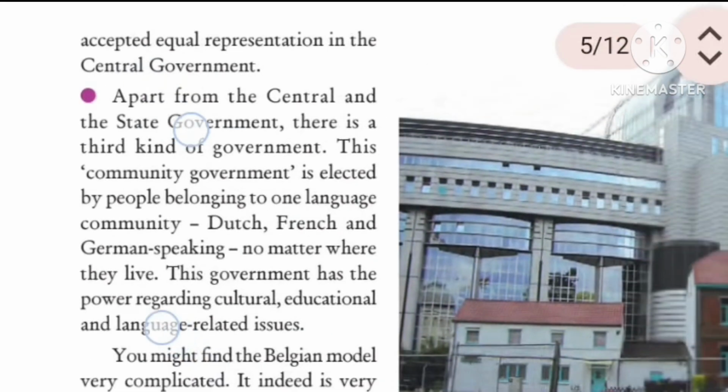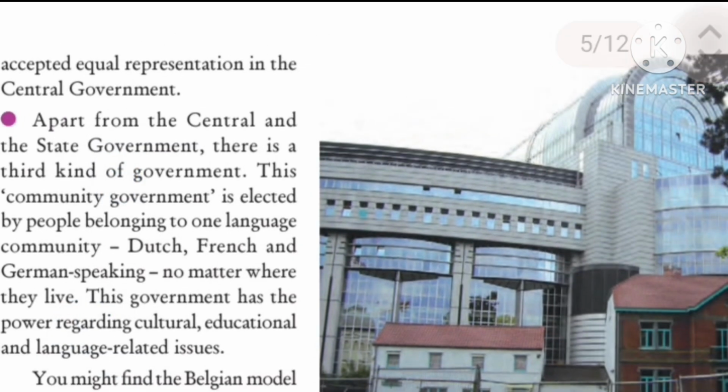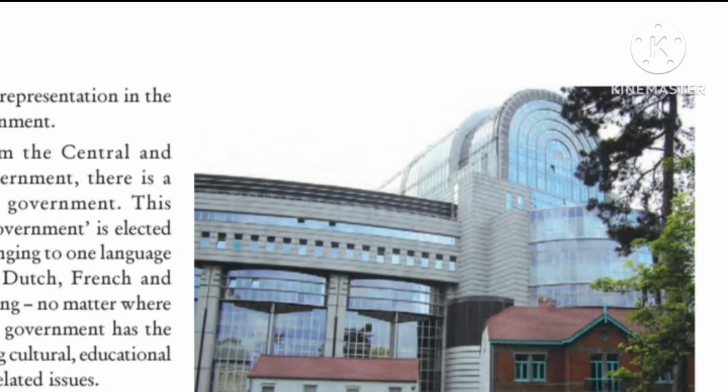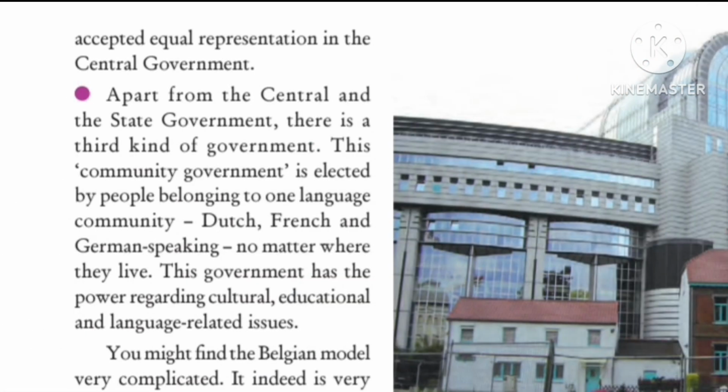Now as you can see here, the building of the European Parliament in Brussels, Belgium, right? So this is again an important point in the history of Belgium. Why so? Just read out. You might find the Belgian model very complicated. It is indeed very complicated, even for the people living in Belgium also, right? But this arrangement has worked well so far. It helped to avoid civic strife between the two major communities.